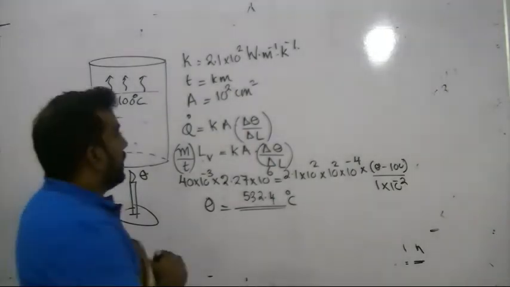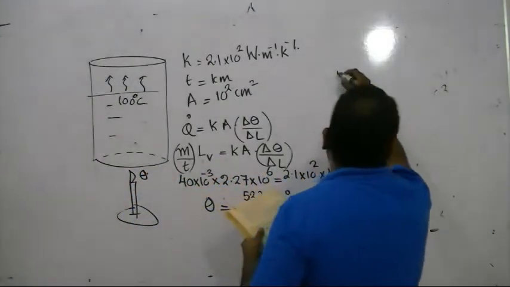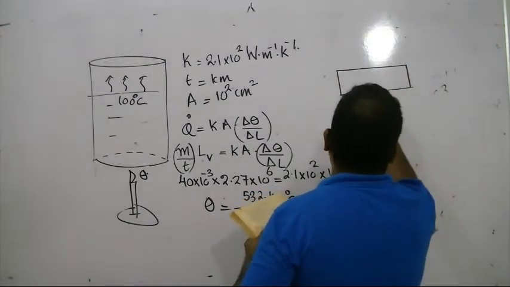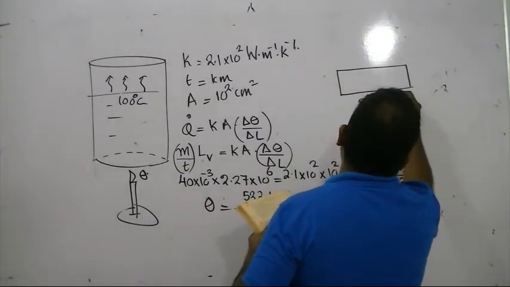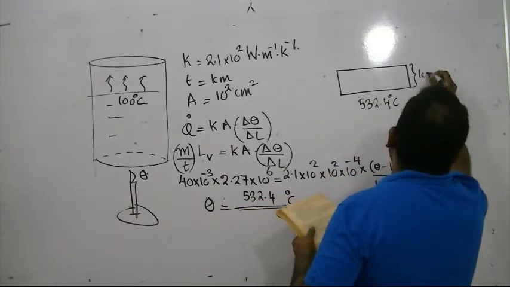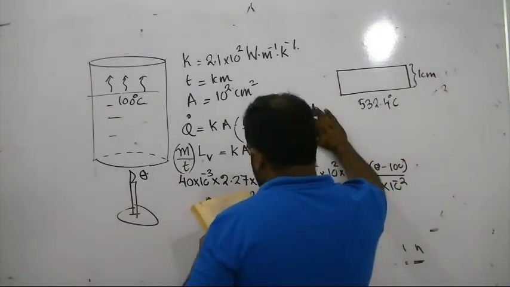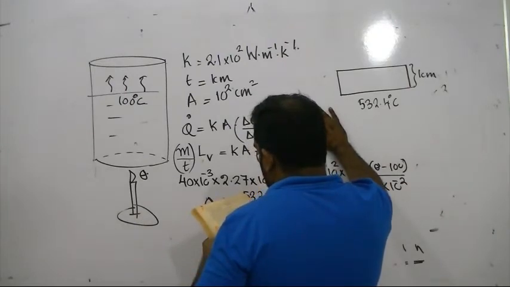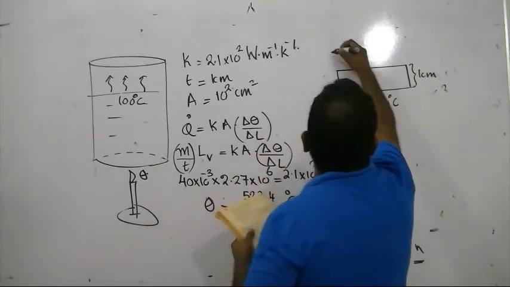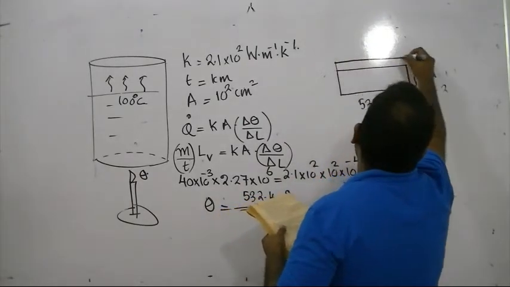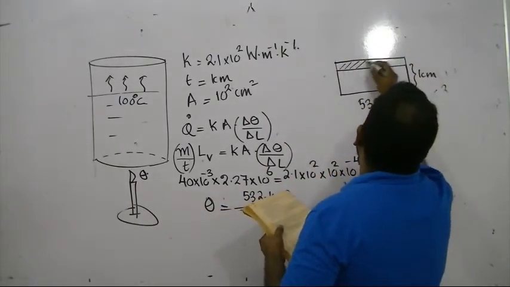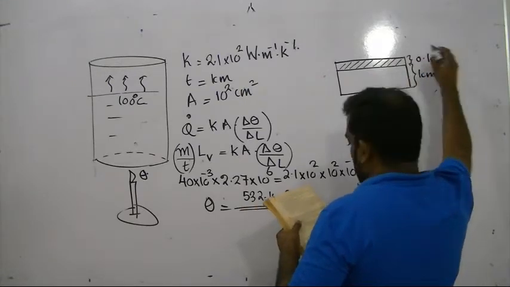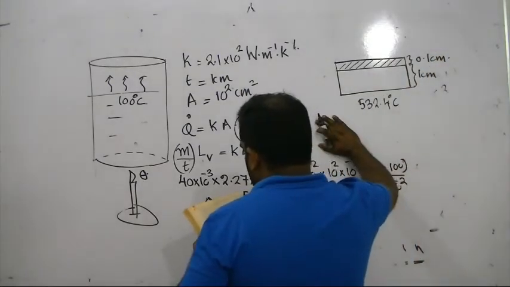Right. Now don't forget, Bunsen burner here at 532.4 degrees Celsius. Thickness is 1 centimeter. After long usage, a thin uniform layer is formed on the inner surface, 0.1 centimeter.